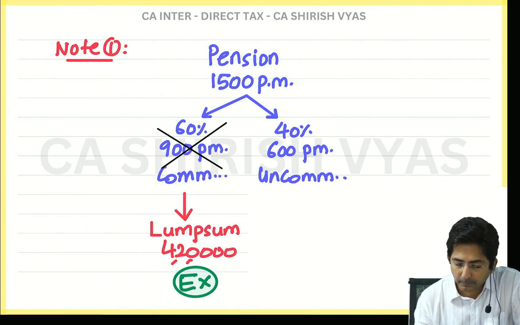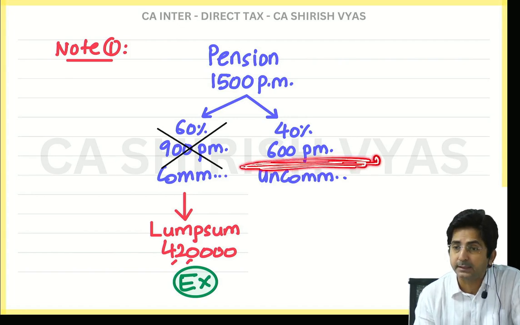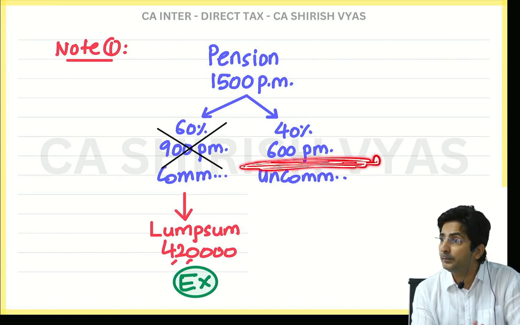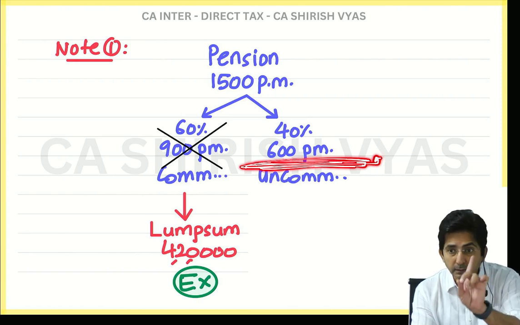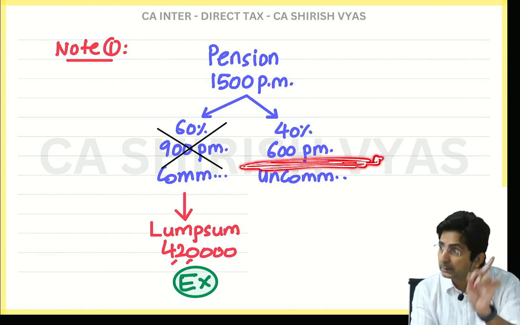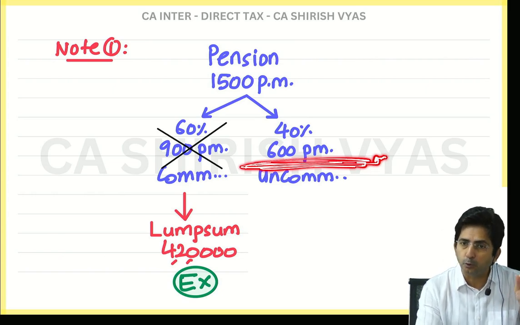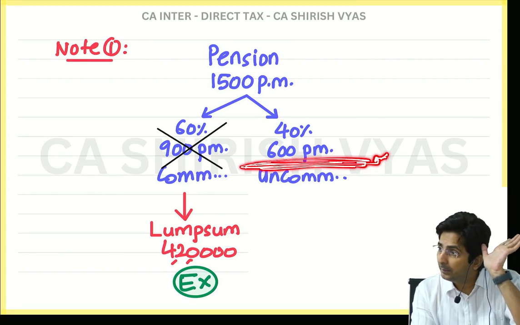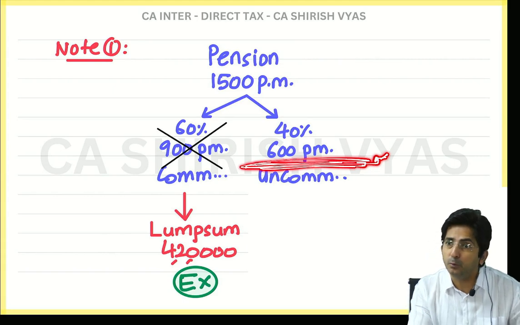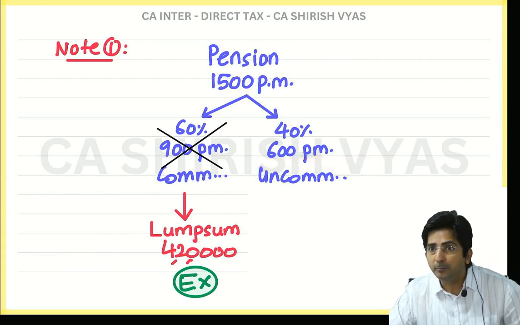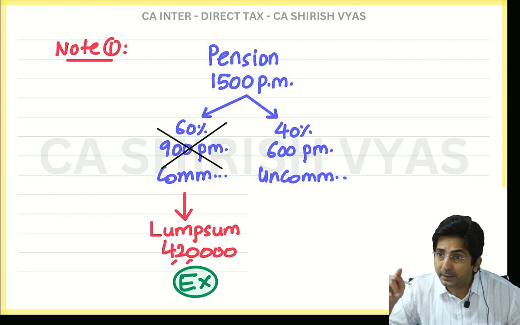40%. So tell me, 40% of 1500 comes to how much? 600. Tell me, will I cancel this or it will remain as it is? Uncommuted means unchanged. It is monthly, it will remain monthly only. And this you will get month to month, till you die. But are we preparing the statement till you die or till March? Till March. So we will calculate till March.